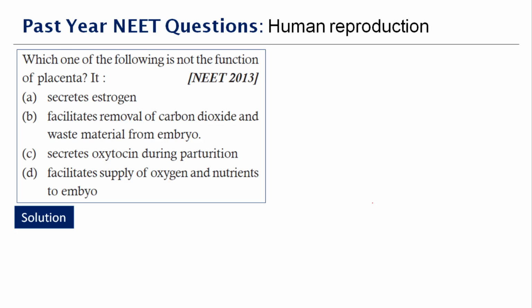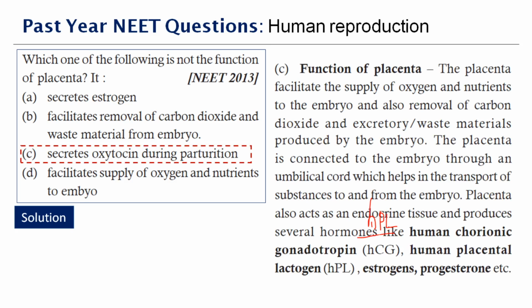It secretes oxytocin during parturition. The placenta facilitates the supply of oxygen and nutrients to the developing embryo, and also the removal of carbon dioxide and excretory waste that are produced by the embryo. The placenta is connected to the embryo through the umbilical cord, which helps in the transport of all that I mentioned here. Placenta also acts as an endocrine tissue, producing several hormones like HCG, then HPL. HPL stands for human placental lactogen, estrogens, progesterone, etc. Therefore, the right answer to this question is option C.